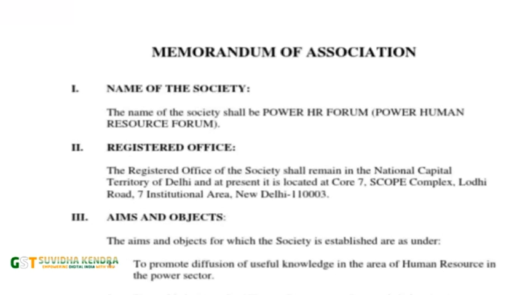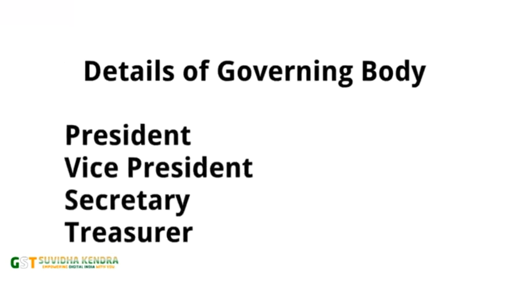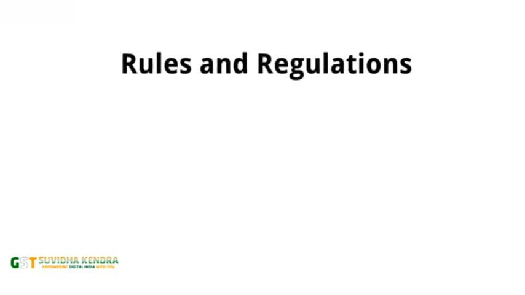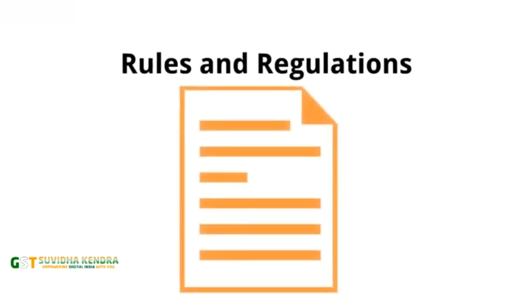Next important step is formulation of memorandum of association, which contains the powers and objectives of society in detail. It also contains the list of founding members and the governing body. For example, president, secretary, vice president, treasurer, executive members, nominated members. Rules and regulations of society are also formulated for internal working of the society.